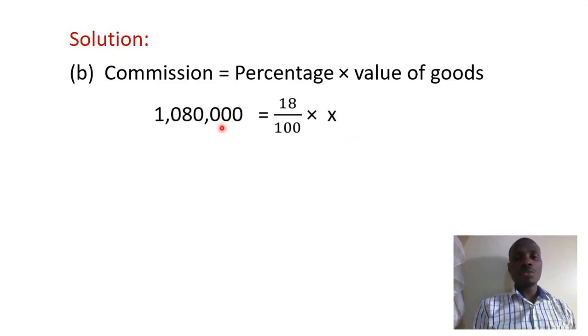So it means that the commission, which is 1,080,000, is equal to 18 over 100 times X. Now we want to find this value of X, that is the cost of the goods he sold. So when you look at this, you are going to cross multiply.